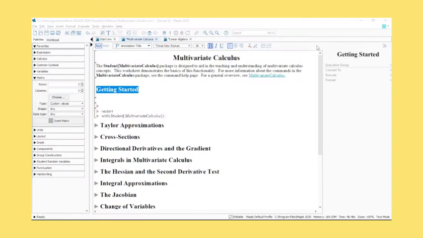Thank you, ma'am. I'll just share my screen. Thank you, everybody, for being here, for joining in. Today, I'll be covering applications of Maple for multivariate calculus and linear algebra.